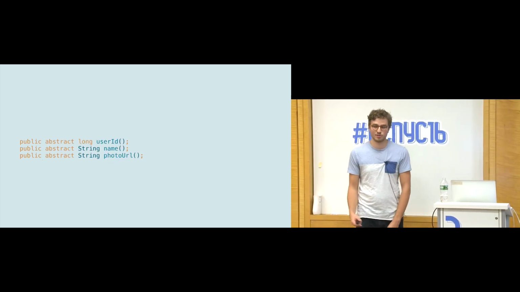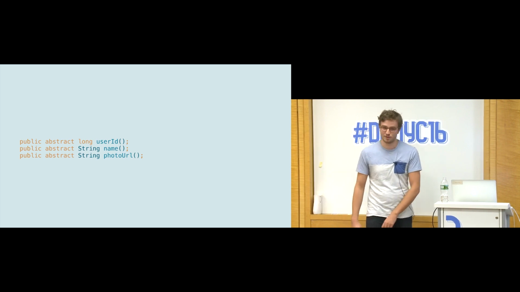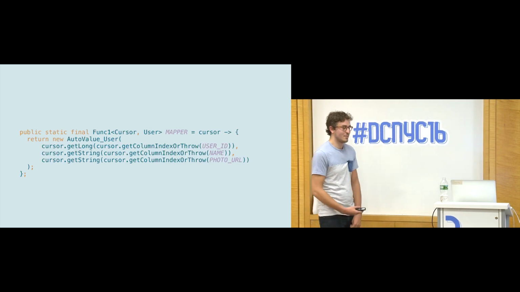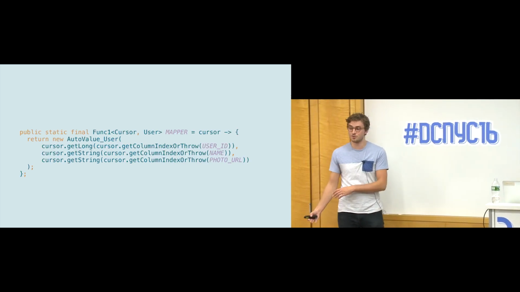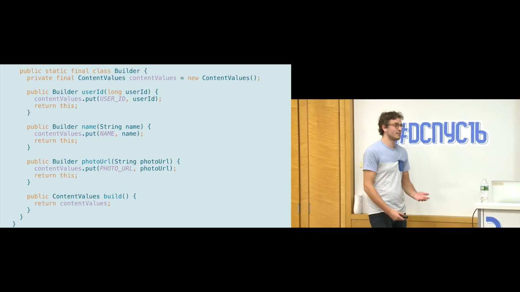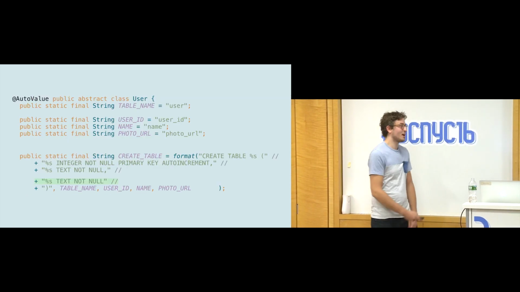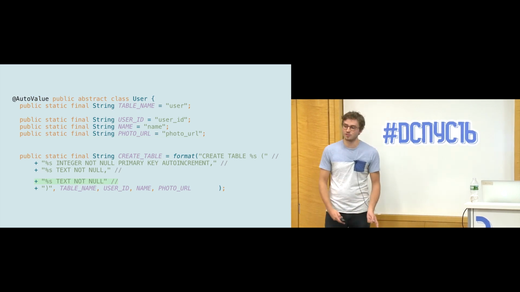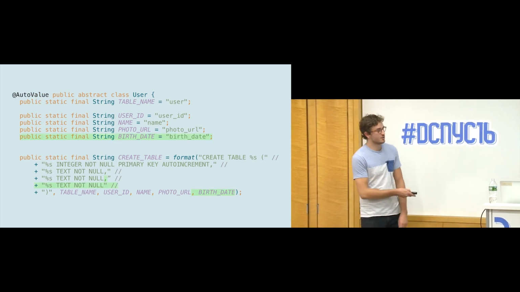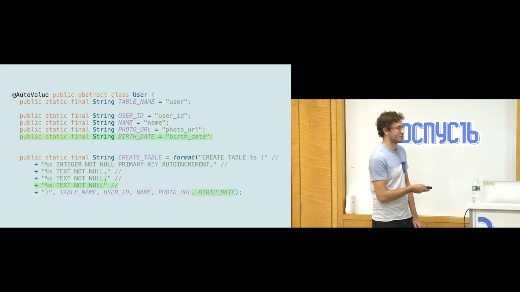The next part would be all of the methods that AutoValue would implement for you. After that, you had to have a mapper which knew how to take a cursor and turn it into a user. And then finally, we tried to give some type safety to content values. So what would end up happening is that anytime you wanted to add a new column to this class, you had to add the string constants as well as the create table string constant.